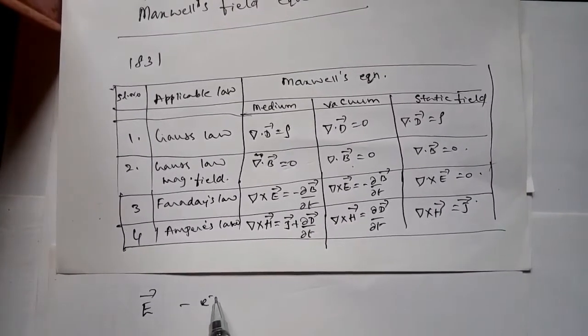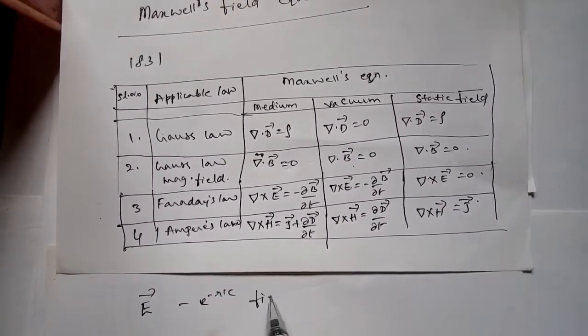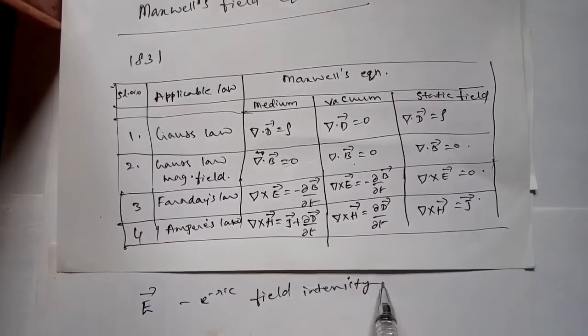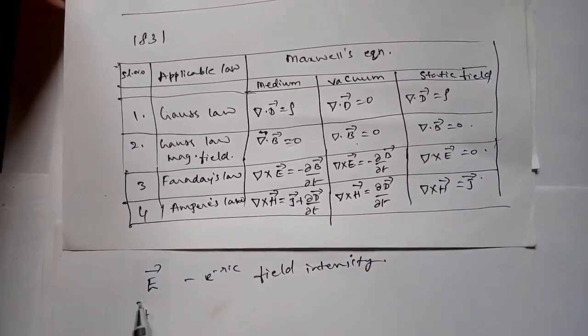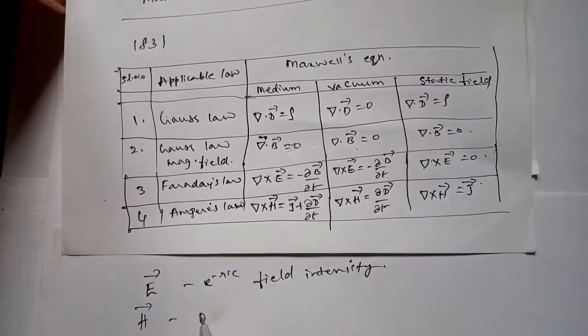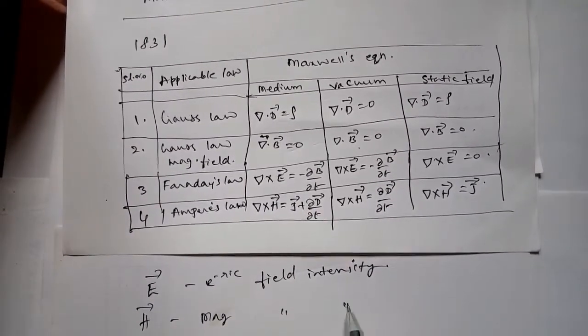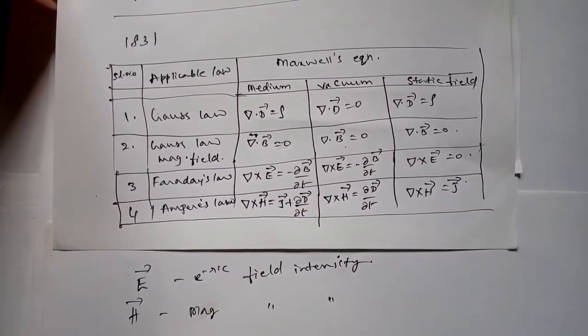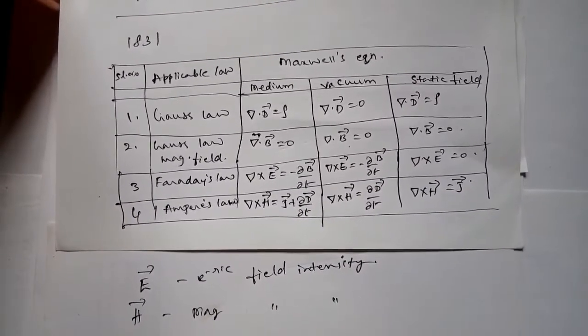H is the magnetic field intensity, and J is the electric current density.